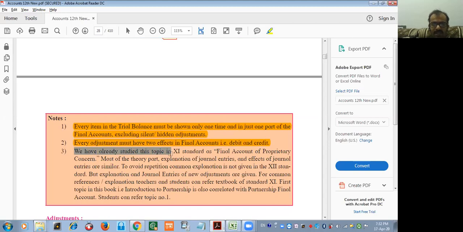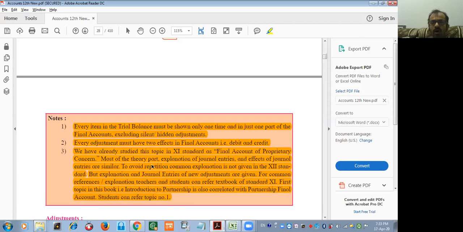We have already studied this topic in 11th standard as the final account of a proprietary concern. Most of the theory part, explanation of journal entries and effects of journal entries are similar. To avoid repetition, common explanation is not given in the 12th standard, but explanation and journal entries of a new adjustment are given. For common reference explanation, teachers and students can refer to the textbook of 11th standard. The first topic in this book, Introduction to Partnership, is also correlated with partnership final account. Students can refer to topic number 1.